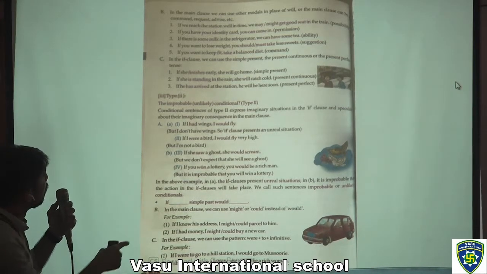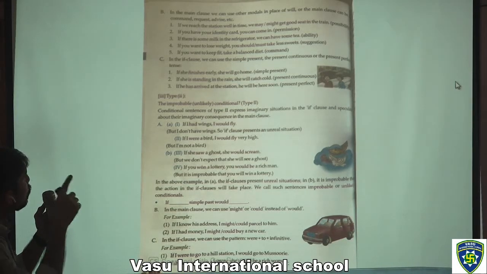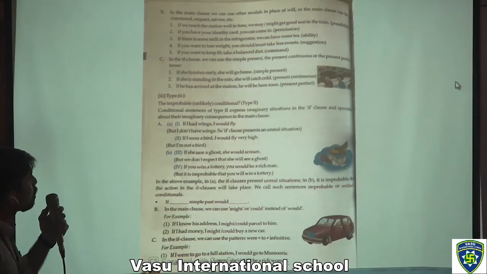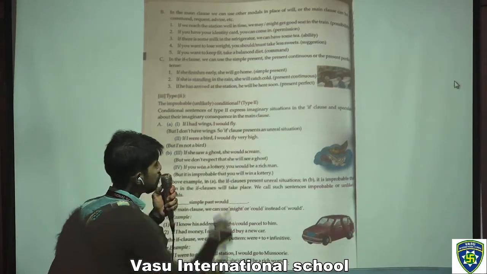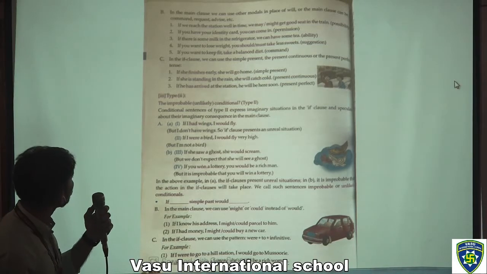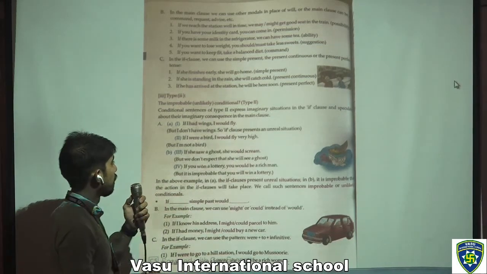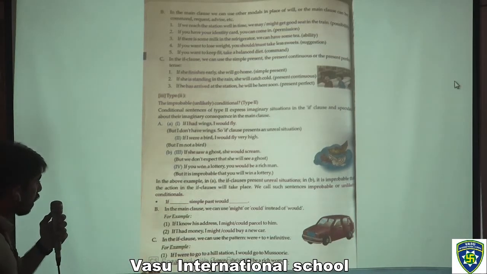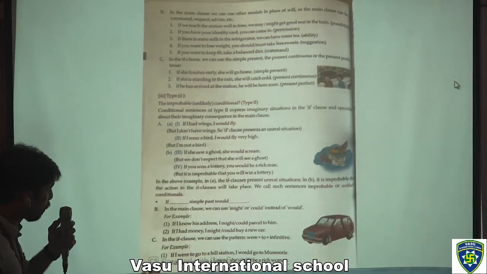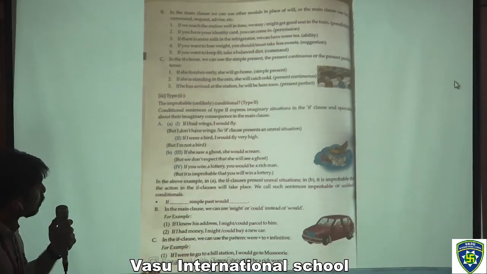Now after that, the improbable conditional, type 2. Conditional sentences of type 2 express imaginary situations in the if clause and speculate about their imaginary consequences in the main clause. Here are the examples. I'm not going through the examples, you have to read them on your own. I'm going through the definitions as I've told you. Moving to the next page.